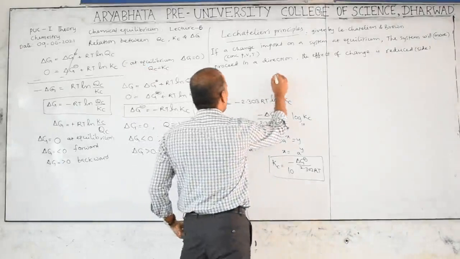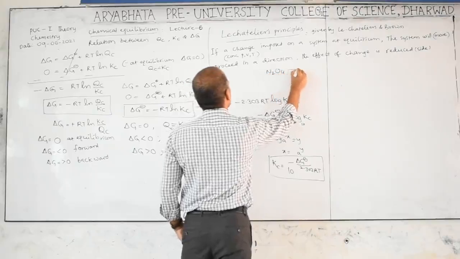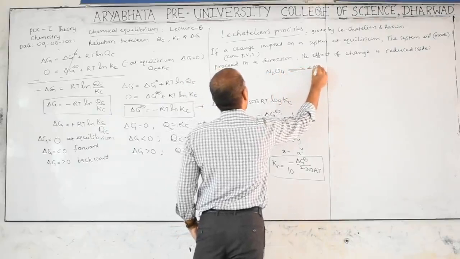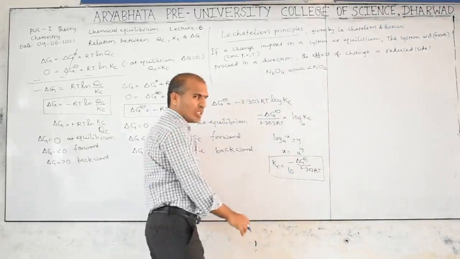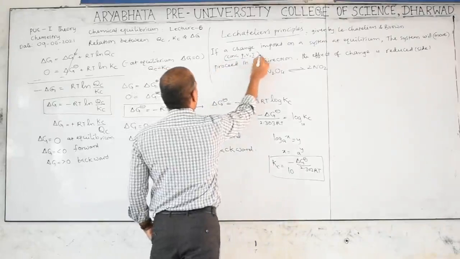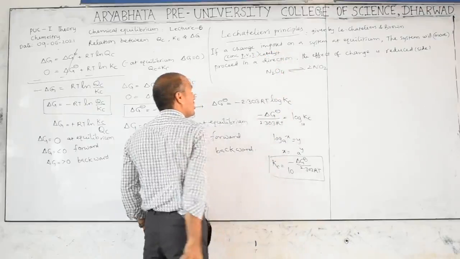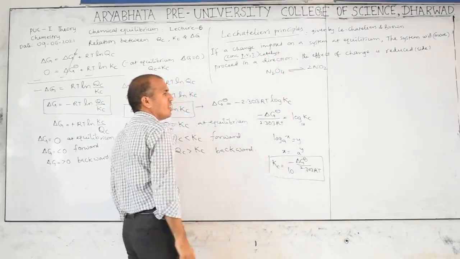So now I want to consider here N2O4 gives rise to NO2. So I want to apply first concentration, pressure, volume, temperature. Next, catalyst is there, catalyst also I will apply. These are the changes I want to make in this equilibrium.